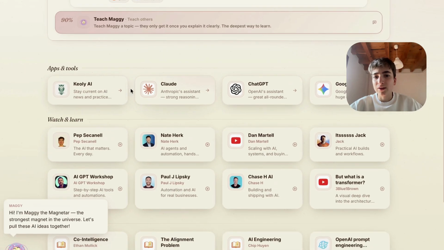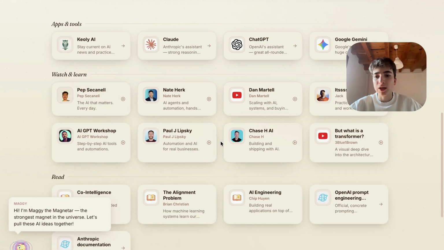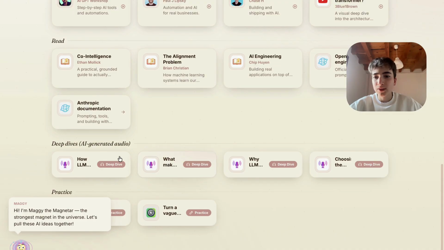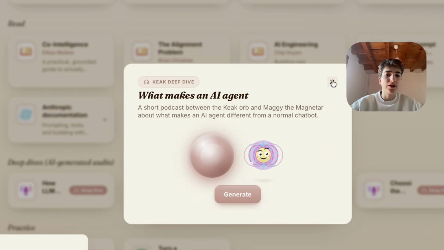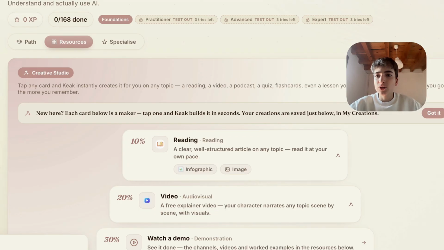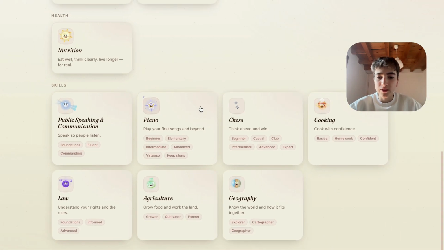And in here you have some apps and tools, watch and learn. You can also read. You can have deep dives already made for you. You just click generate and that's it. So these are the ones already done in here.